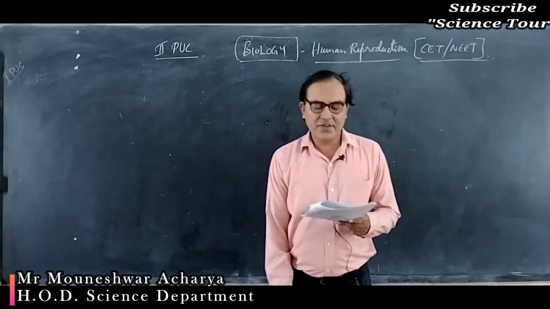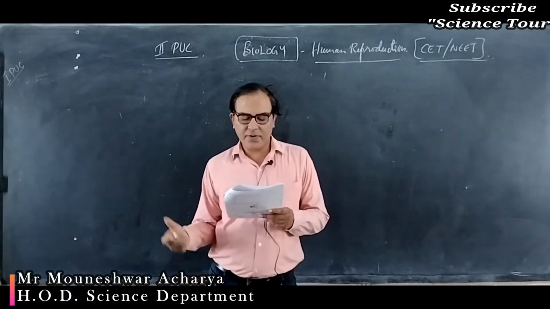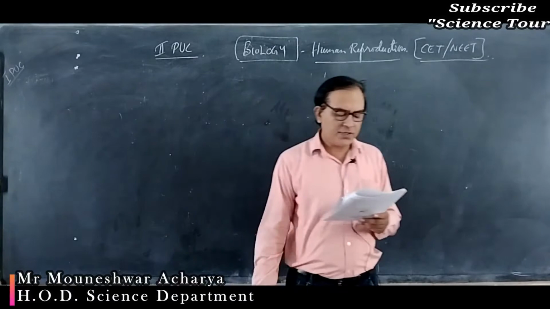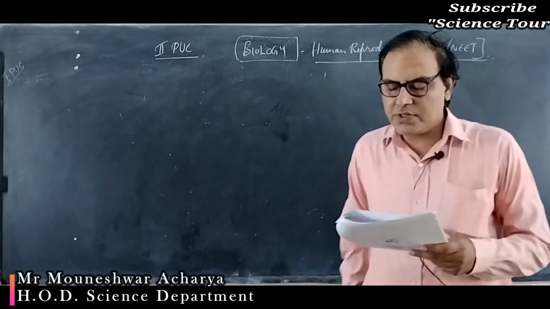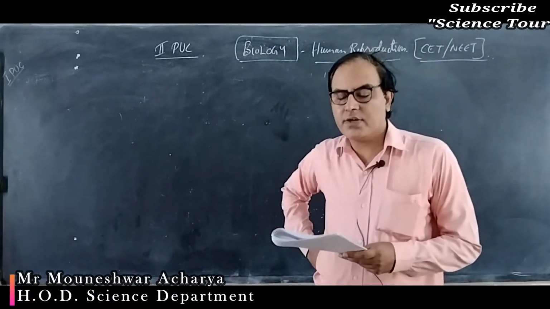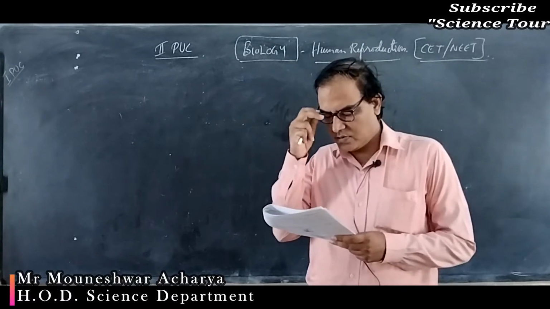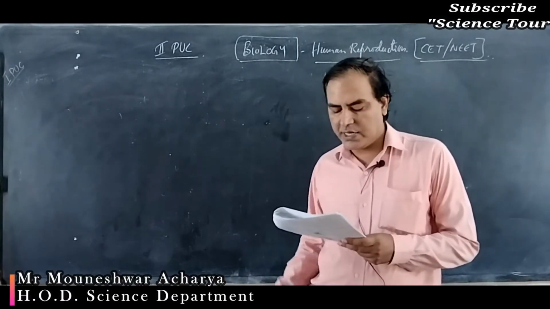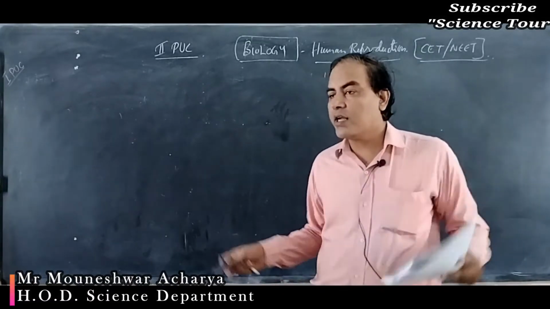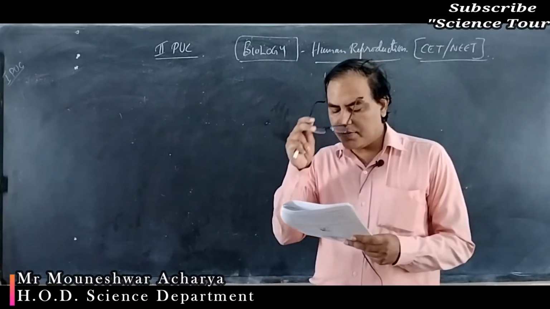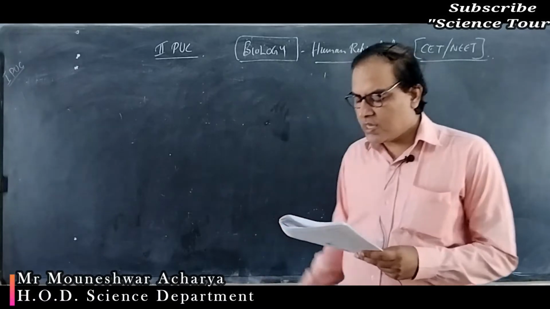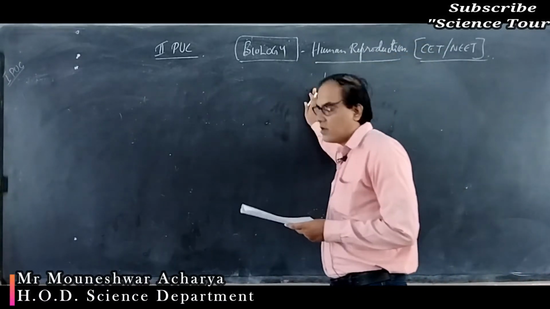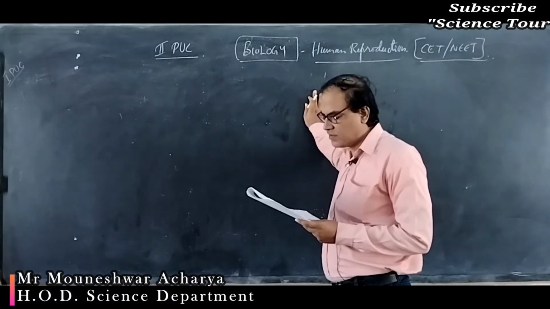Then question number 25, signals from the fully developed fetus and placenta ultimately lead to the parturition, which requires the release of which hormone? Oxytocin from the maternal pituitary, option 2. Oxytocin causes the uterine contraction which leads to the childbirth. So relaxin is an ovarian hormone and it is released from the corpus luteum.